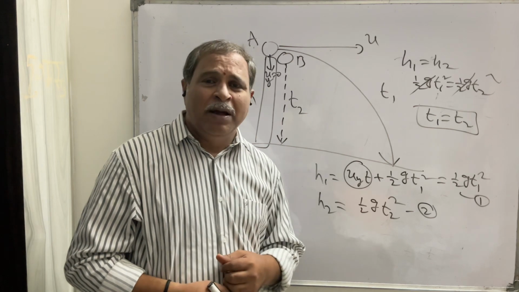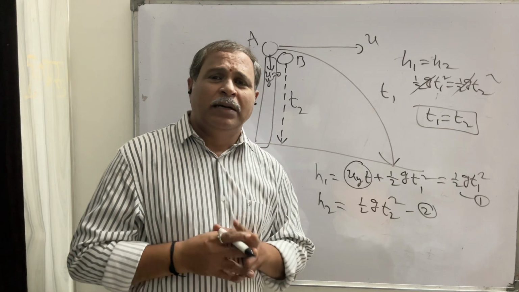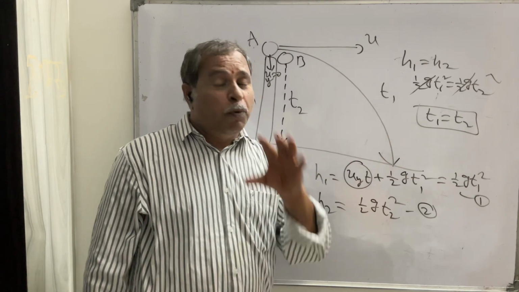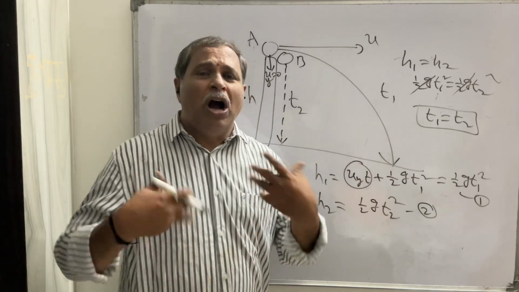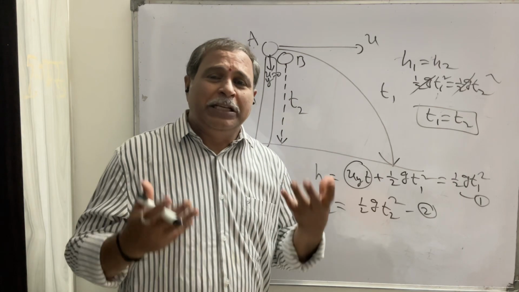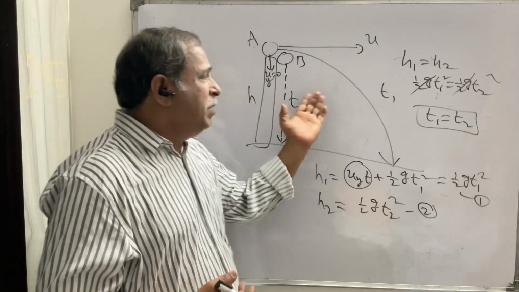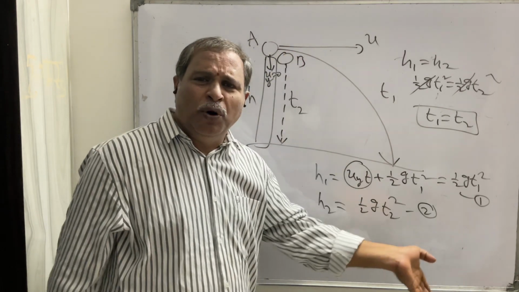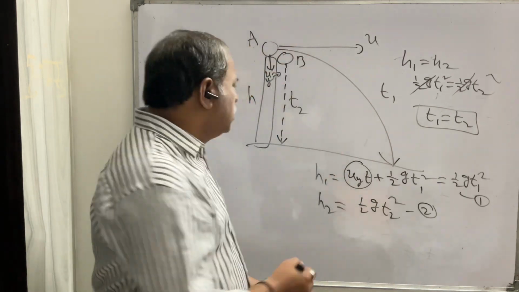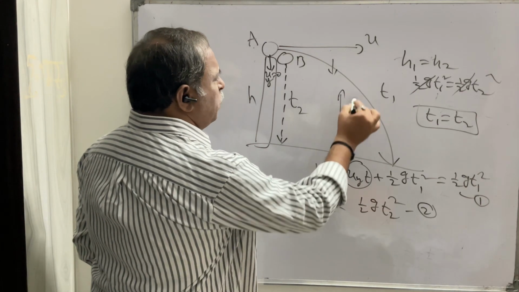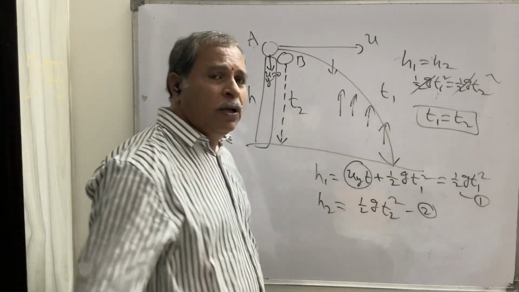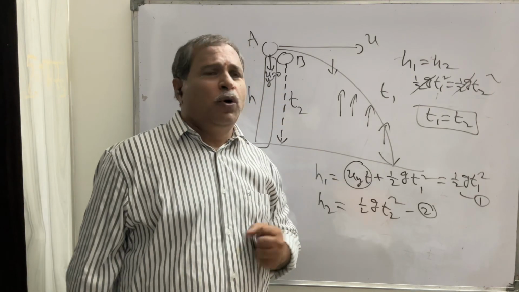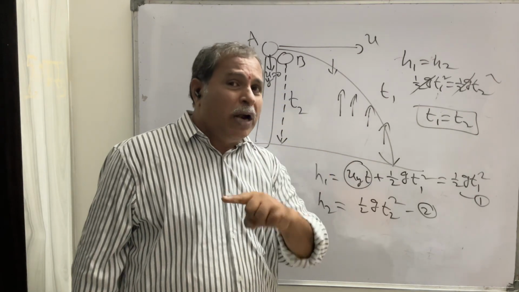But there is a condition. What is that? In vacuum. If there is no air resistance, this is possible. But suppose in the examination they ask, if air resistance is present, then which time is greater? If air resistance is present, the first ball travels more distance. Air generally flows in the upward direction, so if the ball comes down, air flows upward everywhere. So at each and every point, the first ball experiences more air resistance, and this air does not allow the ball to fall down quickly.